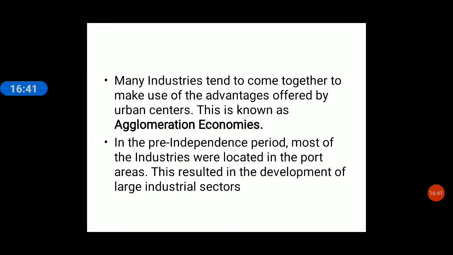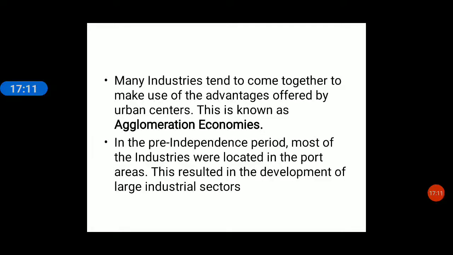Yes. Now, what happens when the government provides these facilities at low cost? Many industries start to develop there. One industry, two industries, 10 industries, 20 industries, because who is supporting? The government is supporting. Now, when a number of industries are located in the same place, provided with all the facilities at low cost by the government, it is called agglomeration economies.